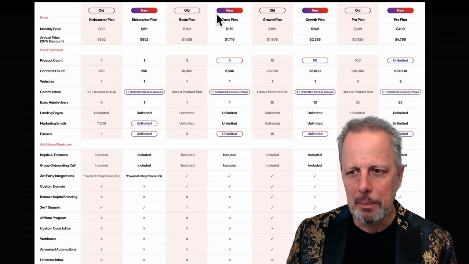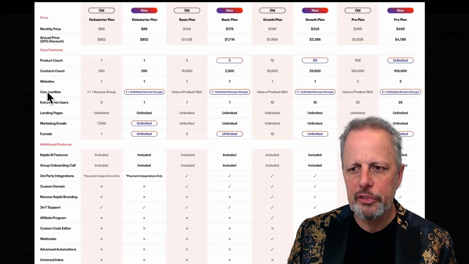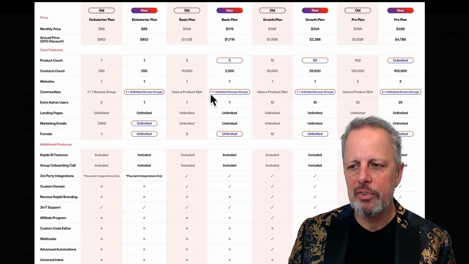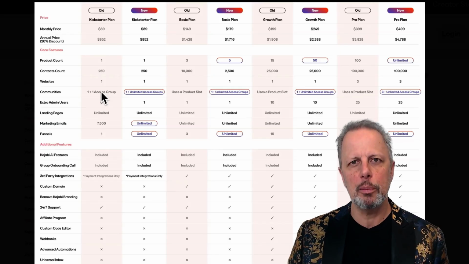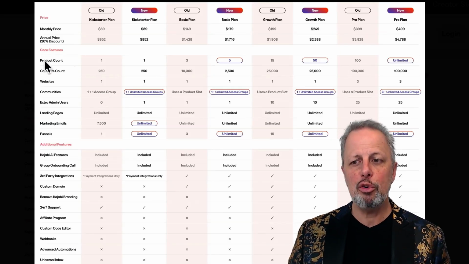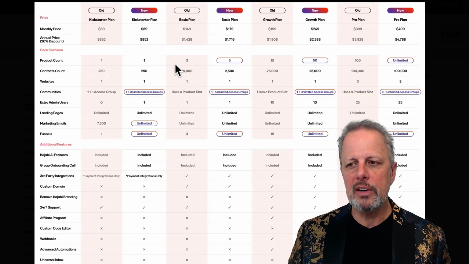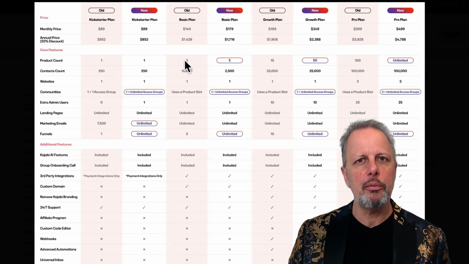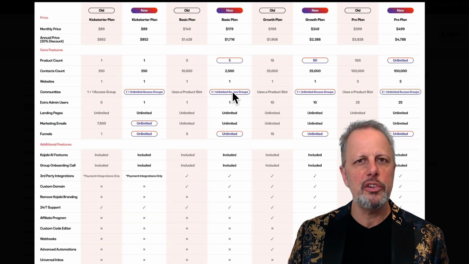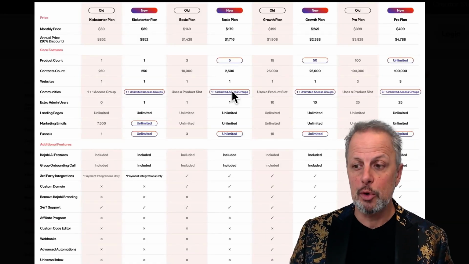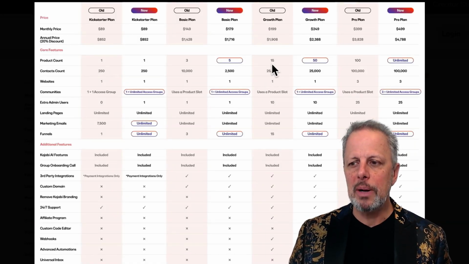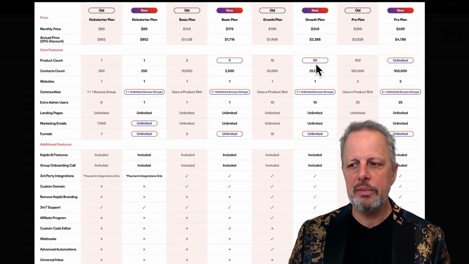The first one I'd like to mention is that the community is now available for everybody, unlimited. So the community is no longer part of your product count. When we go to your product count, you will find that the Basic plan is going up from 3 to 5. And with the community, you have 6 or maybe 7, 8, or unlimited if you're using a lot of communities. The Growth plan is going up from 15 to 50.